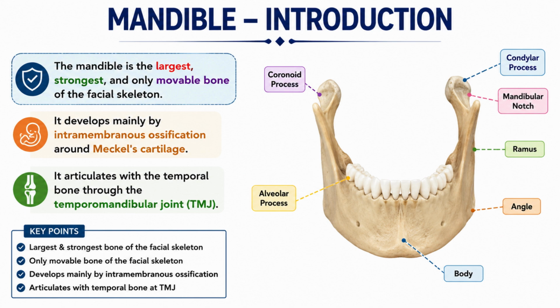The mandible consists of a horseshoe-shaped body, which holds the teeth. See the diagram. And the pair of ramus. Ramus is nothing but the projected fork from the posterior end of the body of the mandible.